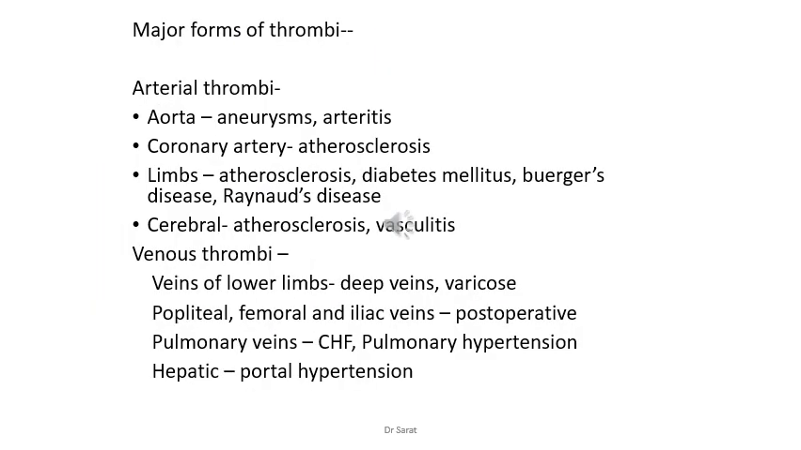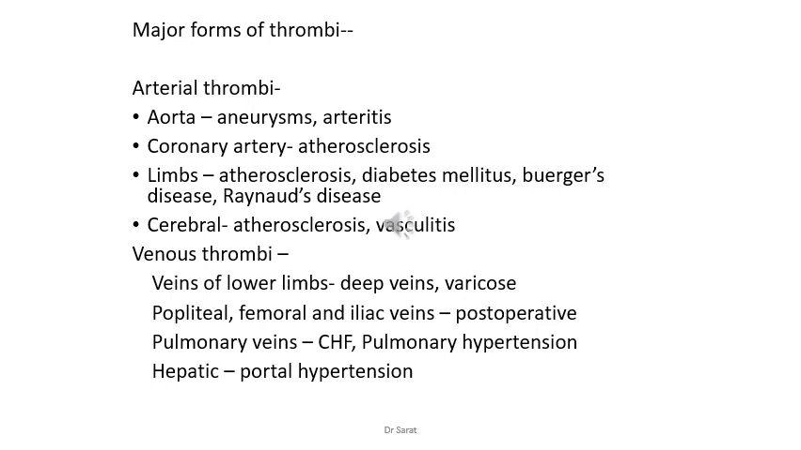Now we'll just see the major forms of thrombi. The major forms, that is arterial thrombi and venous thrombi, are present. Again, arterial thrombi can be seen in the aorta in conditions like aneurysm, in which a sac-like structure is formed in the aortic wall, and inside that sac the blood stays and forms a clot, and it obstructs the aorta. Then arteritis, that is an inflammation.